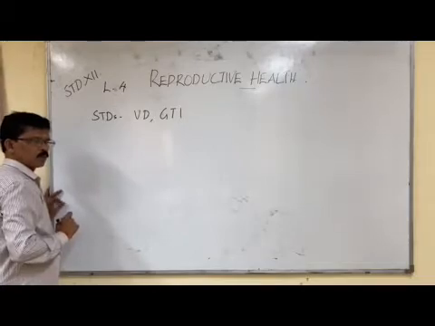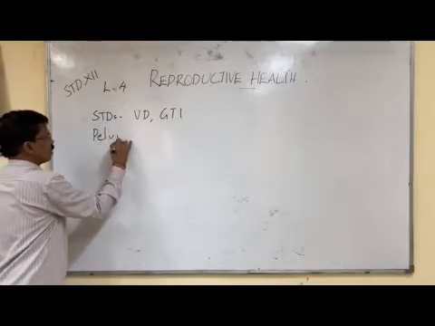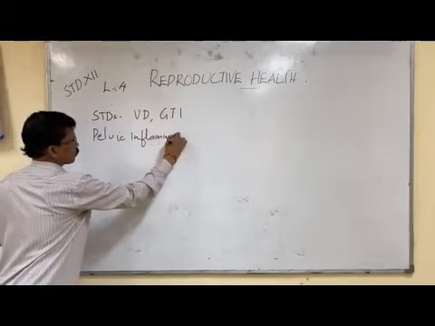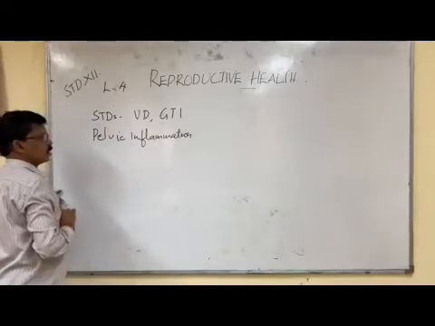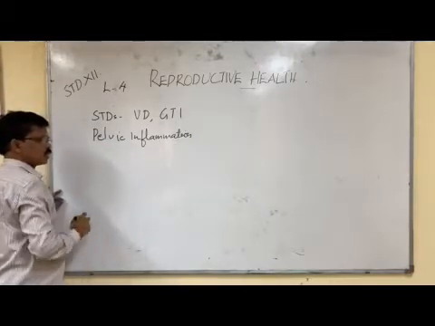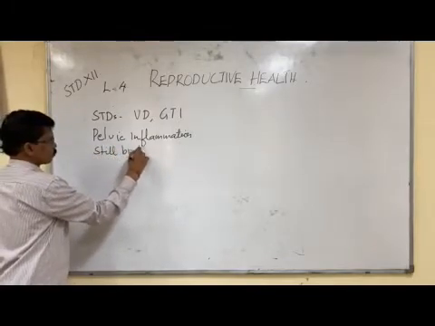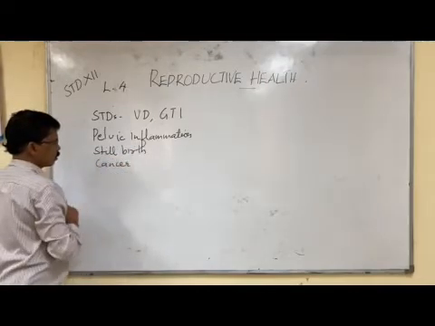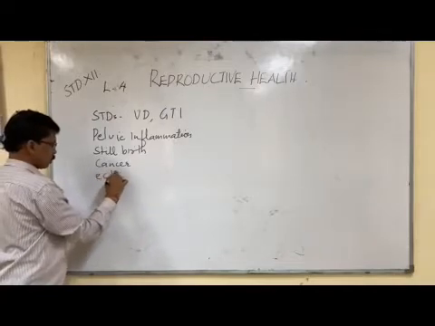There are symptoms for this. What are the symptoms of these STDs? Pelvic inflammation. Then slight pain in the genital region. Then in serious cases, stillbirth. Cancer, it can develop cancer. It can also cause ectopic pregnancies.